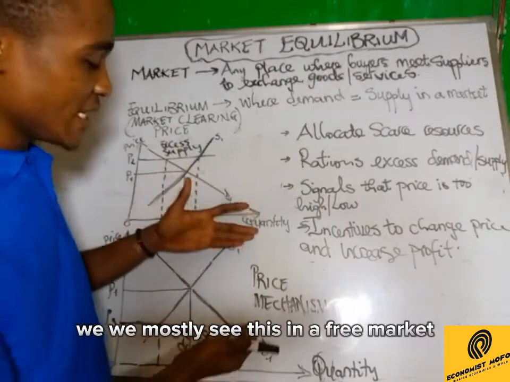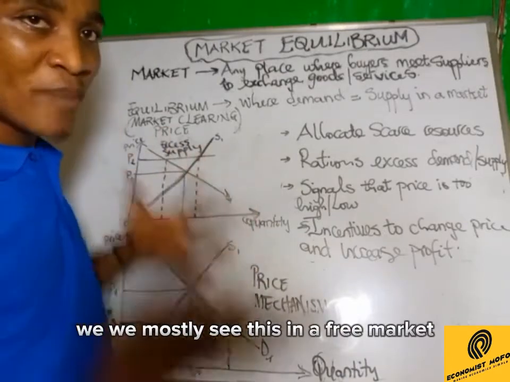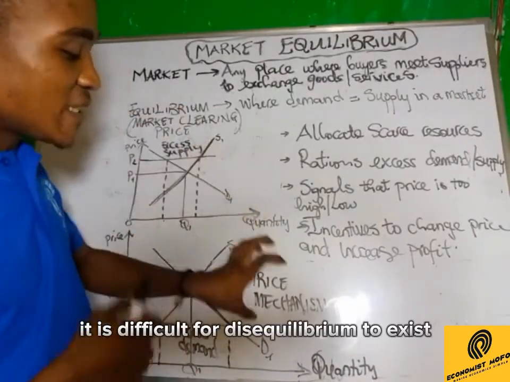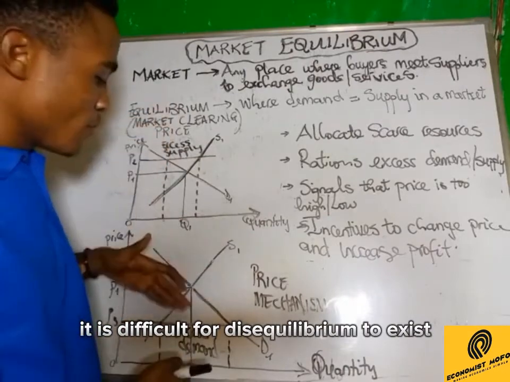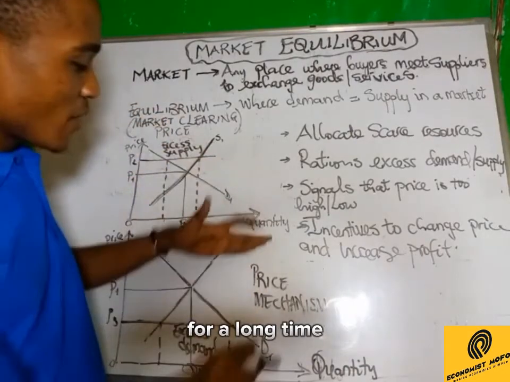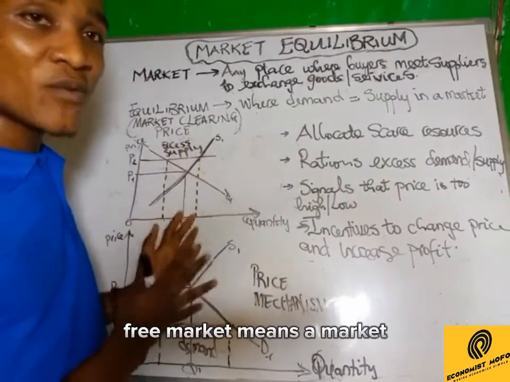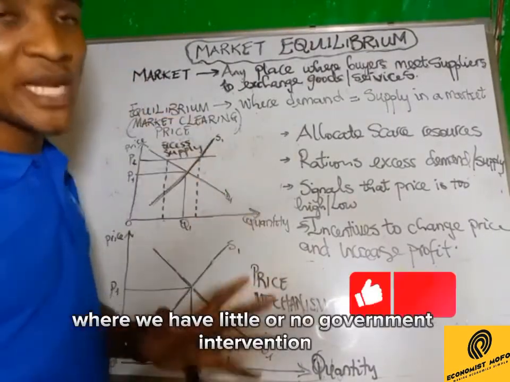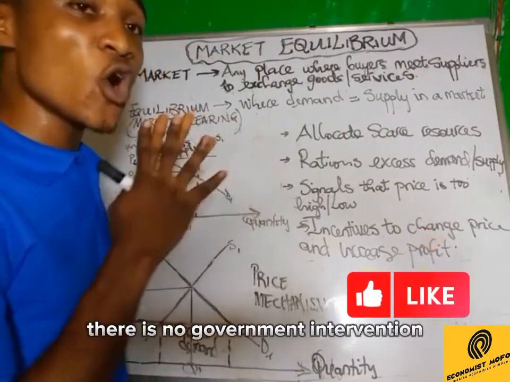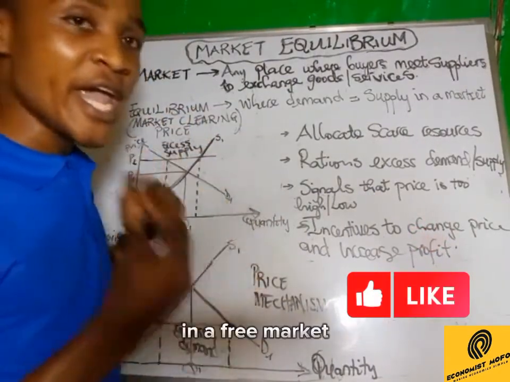We mostly see this in a free market. In a free market, it is difficult for disequilibrium to exist for a long time because of the price mechanism. Free market means a market where we have little or no government intervention.